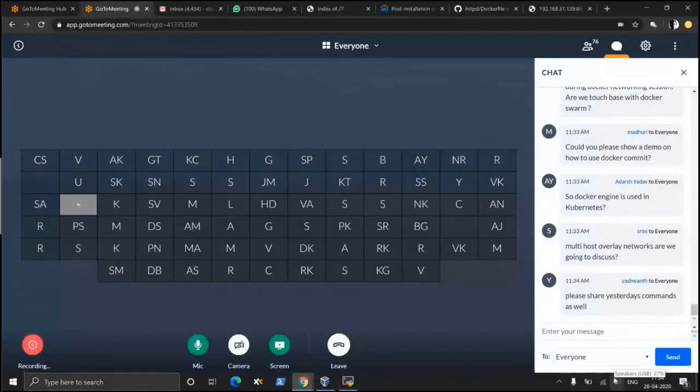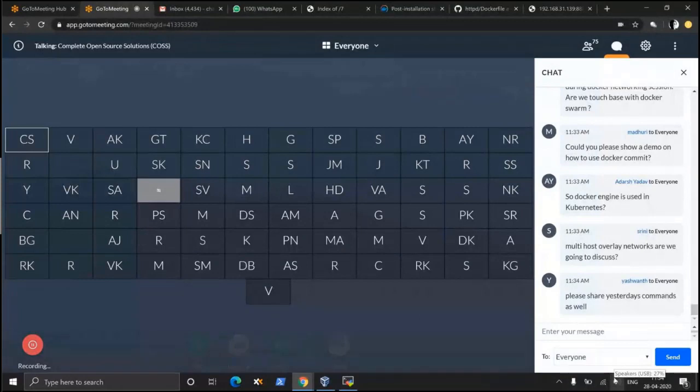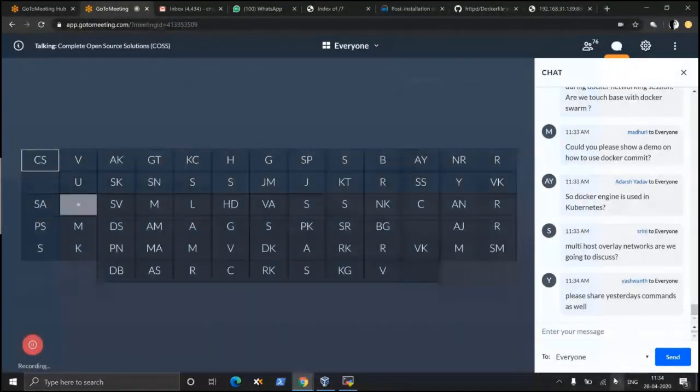CRI-O. Docker engine is not used in Kubernetes. Are we going to discuss overlay networks? No, we are not going to discuss overlay networks. Please share yesterday's commands as well. Okay, yes, we are going to share that too.